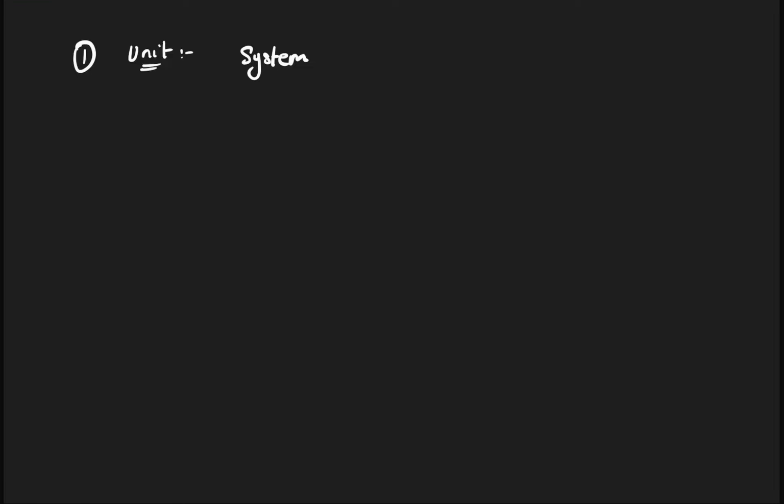For example, I have 1 kg mass of something, so 5 kg means 1 kg multiplied by 5. That is the actual mass that an object is having. So I'm comparing quantity. Units are nothing but comparison. You're comparing some quantity with another physical quantity for which we have set a standard. We have chosen a standard quantity.